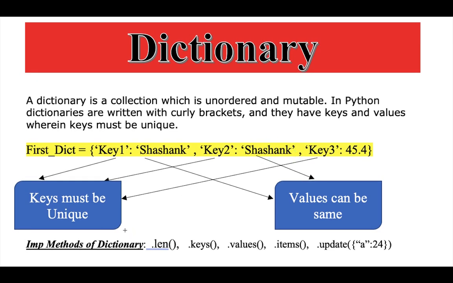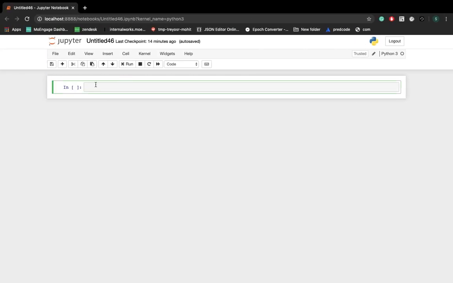Coming to our agenda today, we'll discuss a few important methods of dictionary, wherein we'll see len, keys, values, items, update, right? So let's not waste our precious time and let's just get started. Let me zoom the screen.